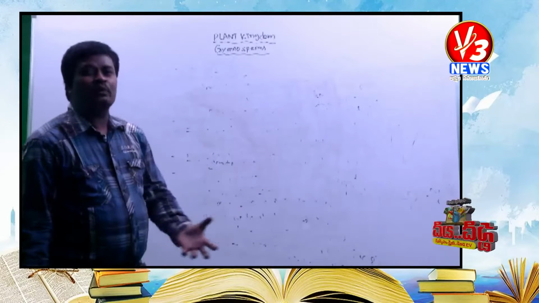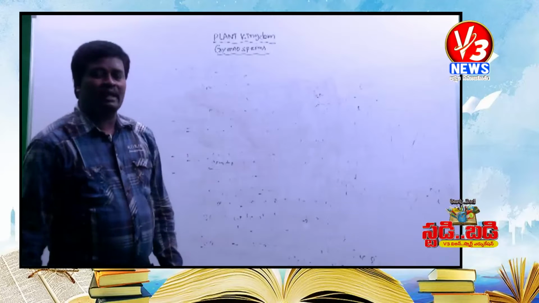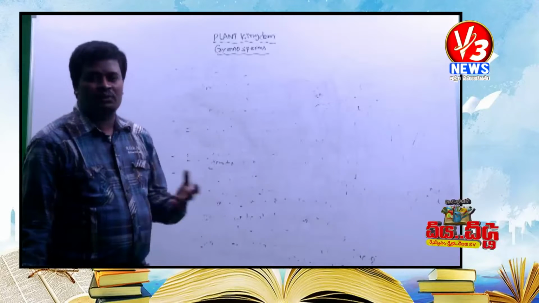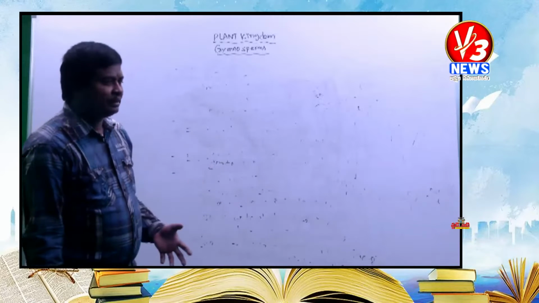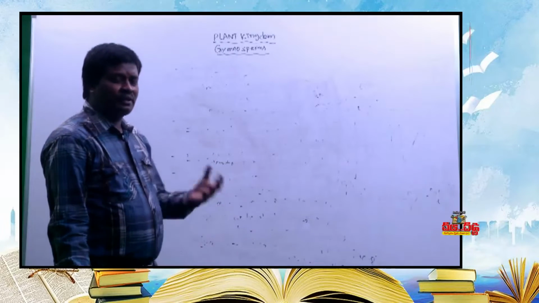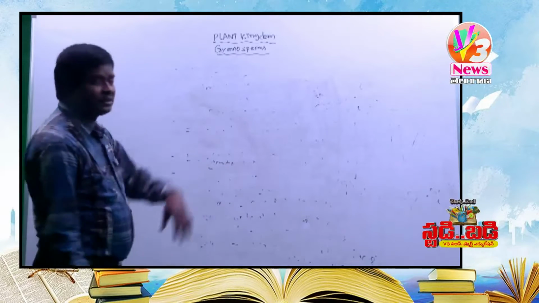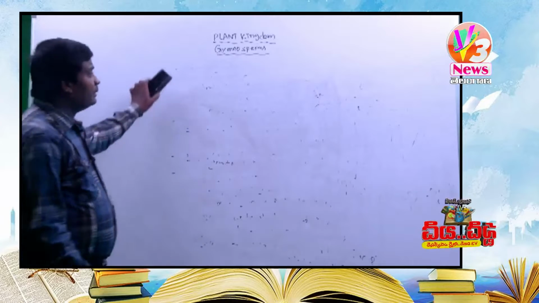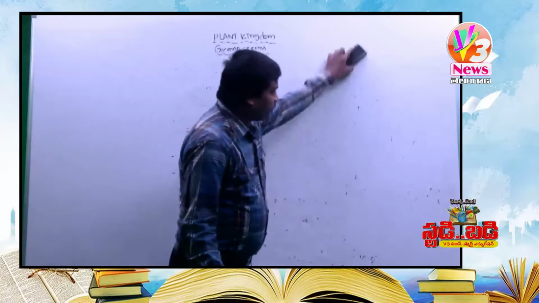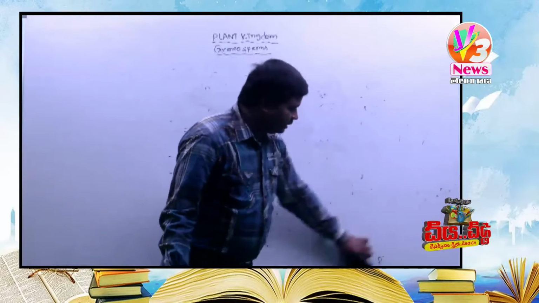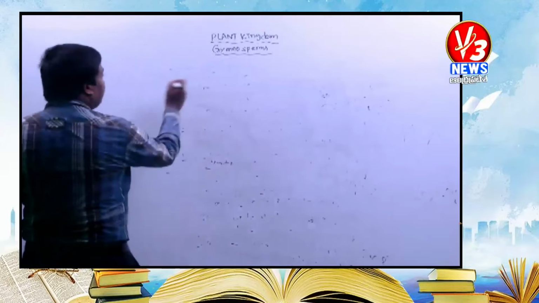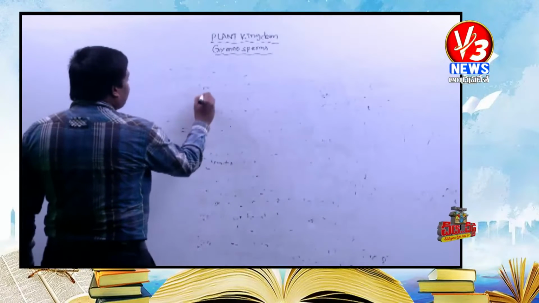What are the vegetative characters? Vegetative characters means root, stem and leaf. Then a few important points: the largest gymnosperm, and the sporophyte plant body, which is differentiated into roots, stems and leaves. And after that, reproduction. In reproduction, in gymnosperms,